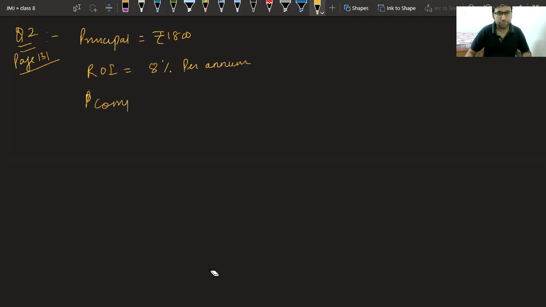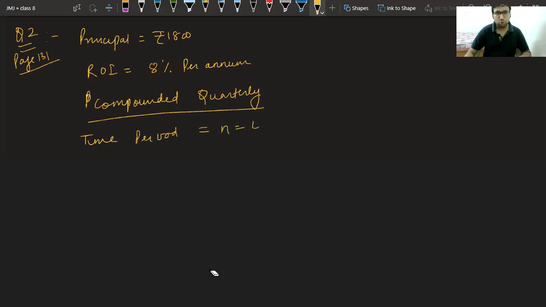So class, first tell me what is the value of n. We want to find interest after 1 year. The time period here is n equal to 4. Why? Because in 1 year we have 4 quarter years, that is why n became 4.